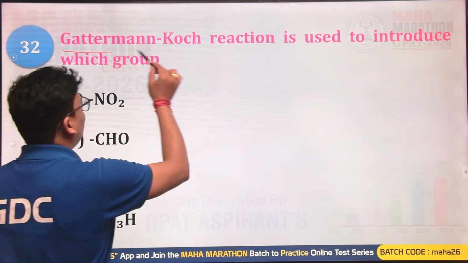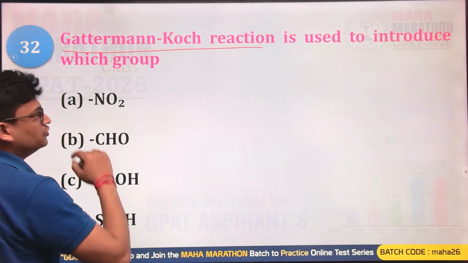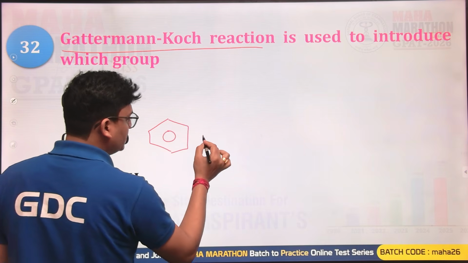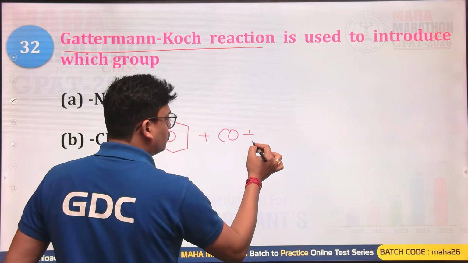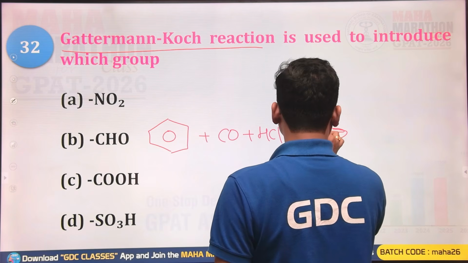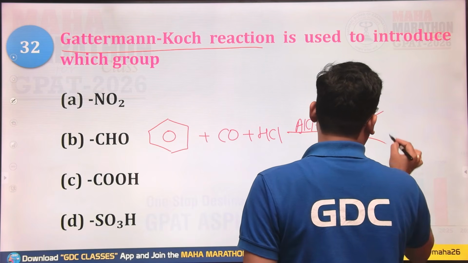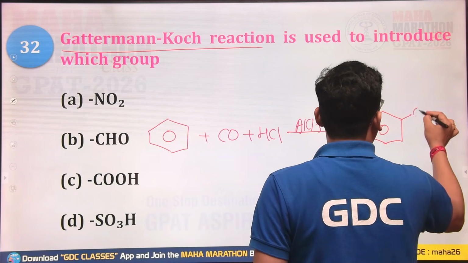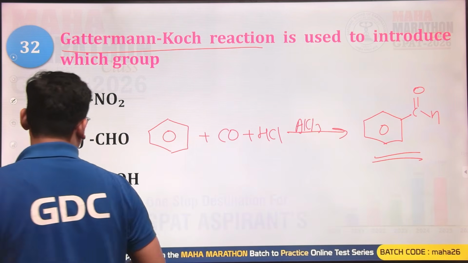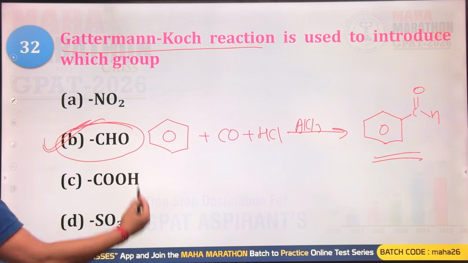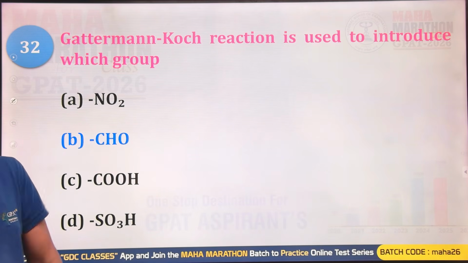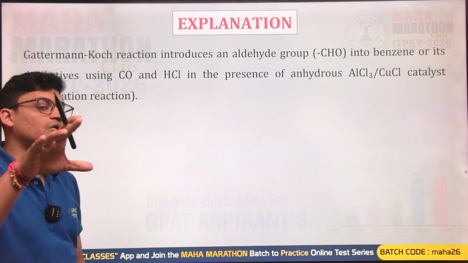Gattermann-Koch reaction is used to introduce which group? So in the Gattermann-Koch reaction, whenever we have benzene, we react this with carbon monoxide and HCl, and we are going to have an aldehydic product, that is benzaldehyde. So which group is introduced? You have introduced the CHO group. This is used for the Gattermann-Koch reaction.